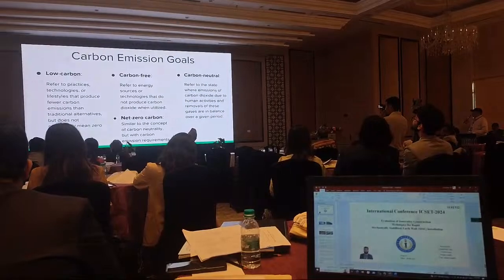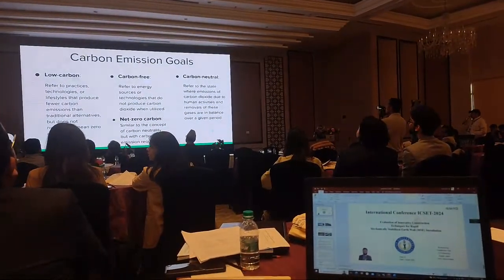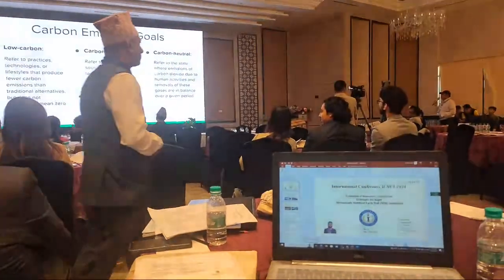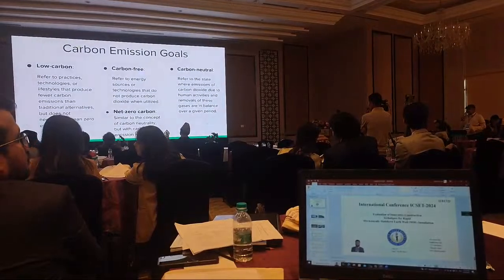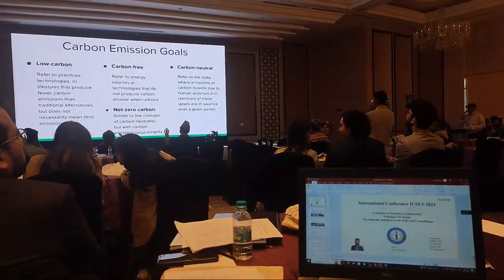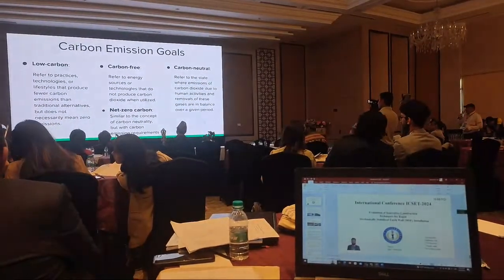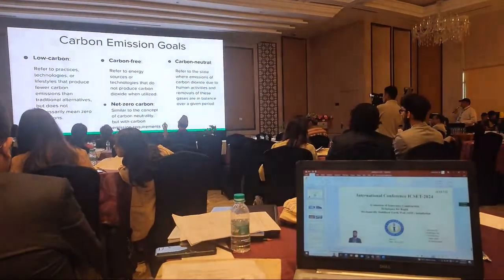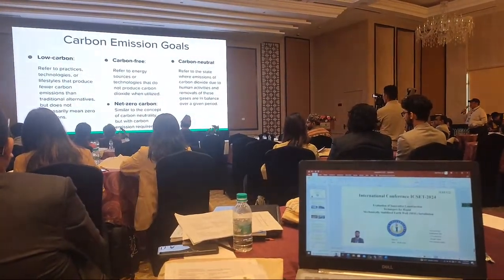Now let us see, again, coming back to the carbon emission goals. In this slide there are 4 ways, and we should know why, because we are responsible to use AI in a proper way so that climate change can also be mitigated, yet we can use the AI in a proper manner. So 4 different carbon emission goals are listed over here.